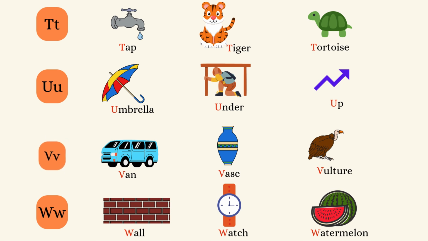Van, vase, vulture. The sound of W is W. Wall, watch, watermelon.